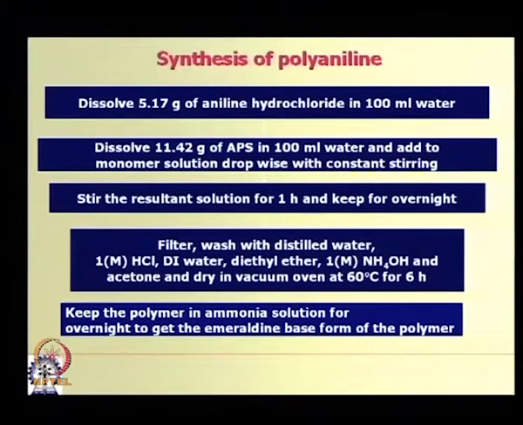That is due to the growth of the polymer chain from aniline, and once the polymer forms more than dimer or trimer size, it becomes insoluble in the medium and phases out, it comes out as precipitate. So, this way the reaction has to be allowed for maturing.